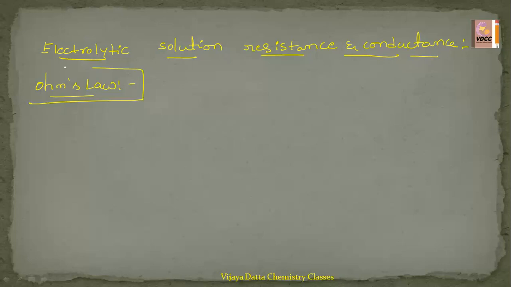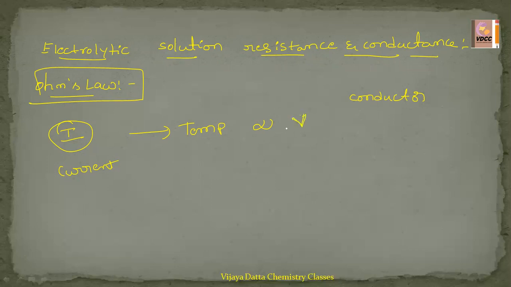Ohm's law states that the current, which is I, flowing through a conductor, which we already know is something that allows current to pass through it, at a given temperature is directly proportional to the potential difference and inversely proportional to the resistance. This is called Ohm's law.